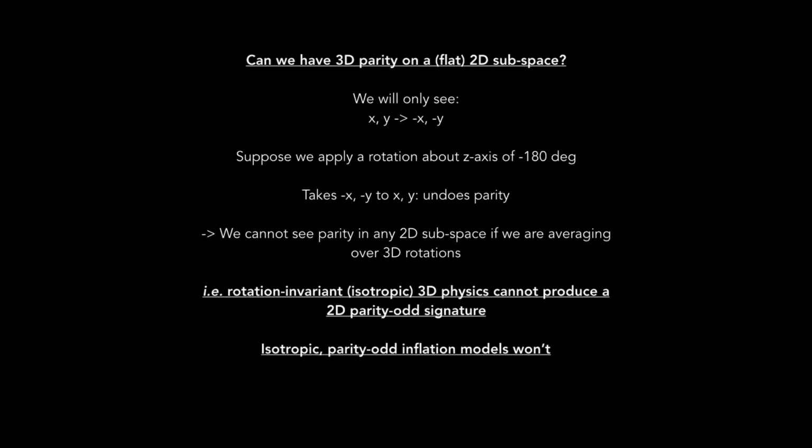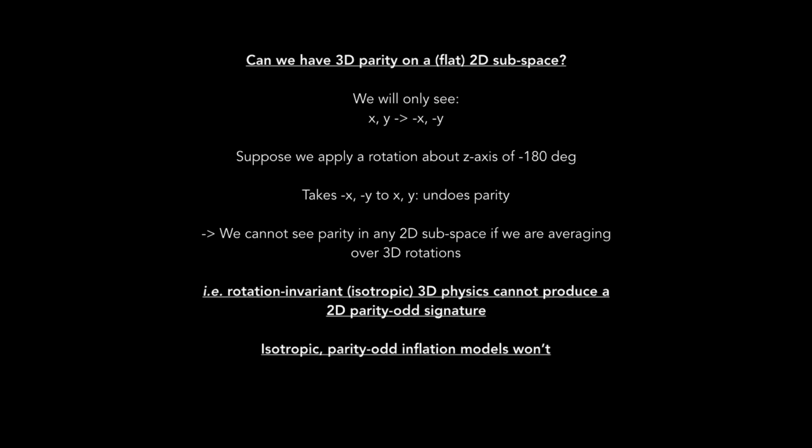So we can now ask, can we have 3D parity on a flat 2D subspace? Now, 3D parity takes x, y, z to minus x, minus y, minus z. On our 2D subspace, we'll only see x, y going to negative x, negative y. Now let us suppose we apply a rotation about the z-axis of minus 180 degrees. This will take minus x, minus y back to x and y, so it undoes the parity flip.